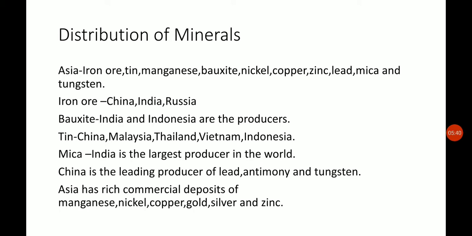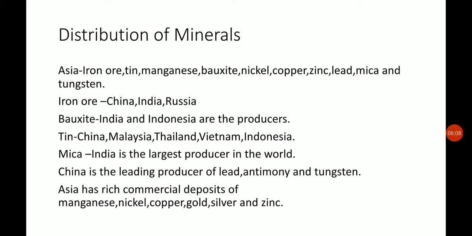In the same way, India and Indonesia are the largest producers of bauxite, and Asia produces more than half of the world's tin. The leading producers of tin are China, Malaysia, Thailand, Vietnam, Philippines and Indonesia.